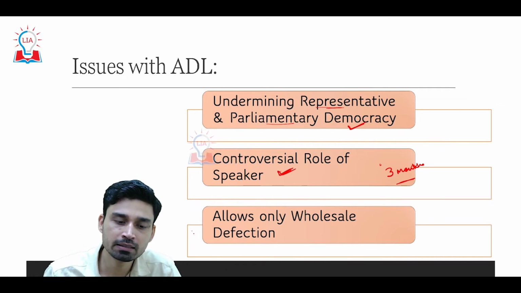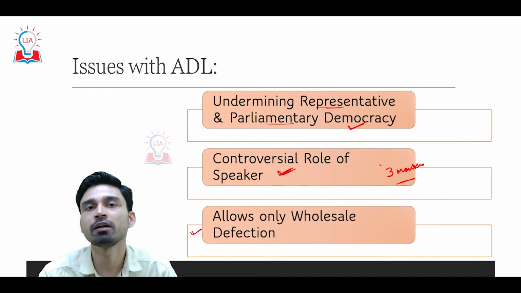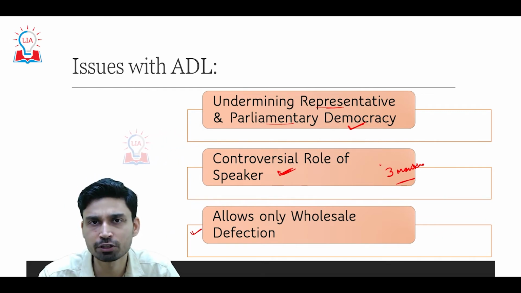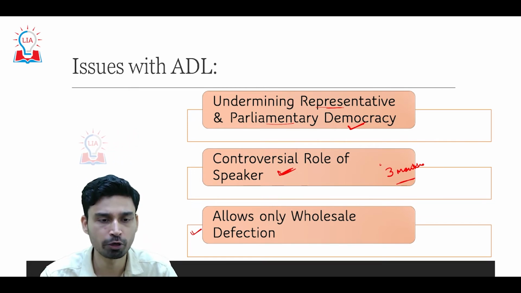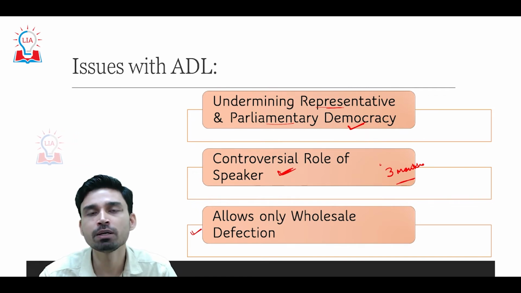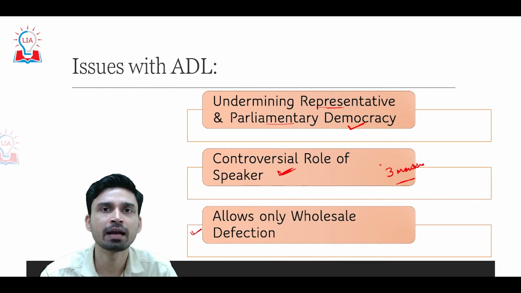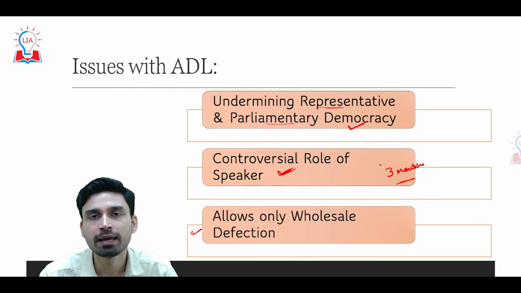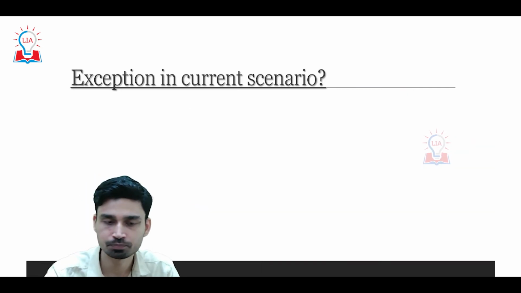Similarly, the criticism also is that only wholesale defection is allowed, while retail defection is penalized under the anti-defection law. And that is why both should be penalized equally. That is also one viewpoint. Not only that, even the Election Commission of India has said that allowing a speaker to take decisions under the anti-defection law is not free of bias, and that is why the Election Commission of India should be given the right to take decisions under the anti-defection law. So these are a few of the criticisms of this particular law.